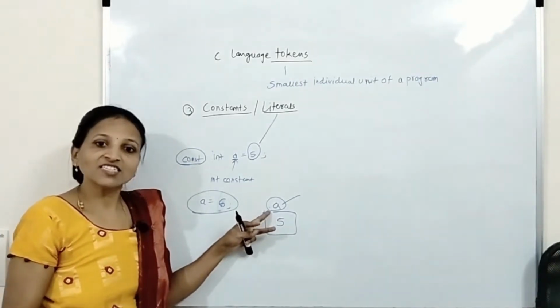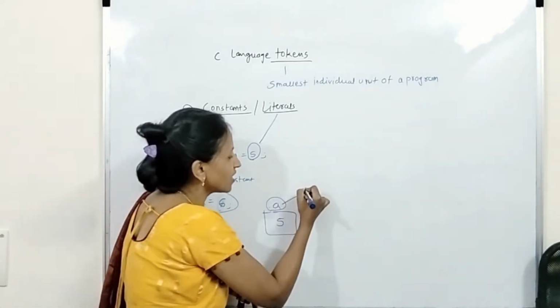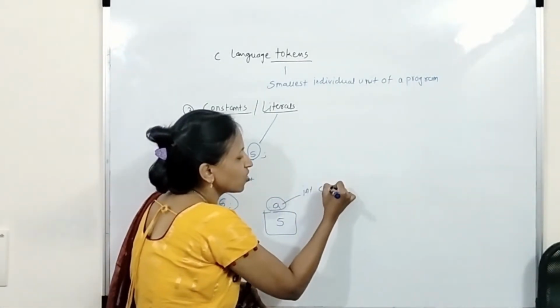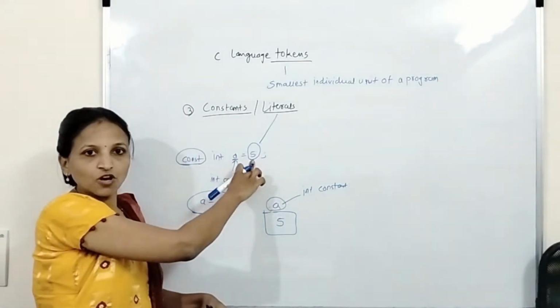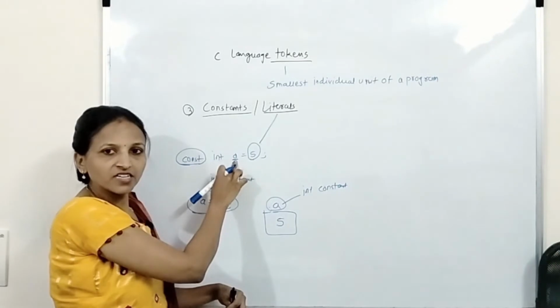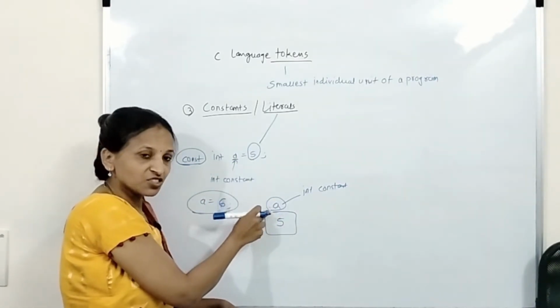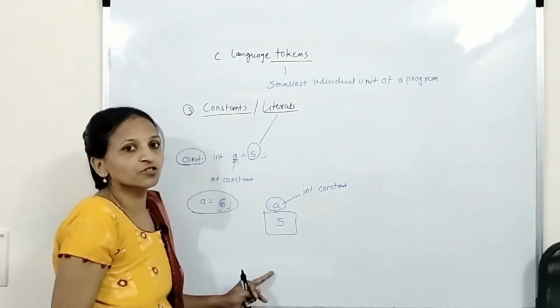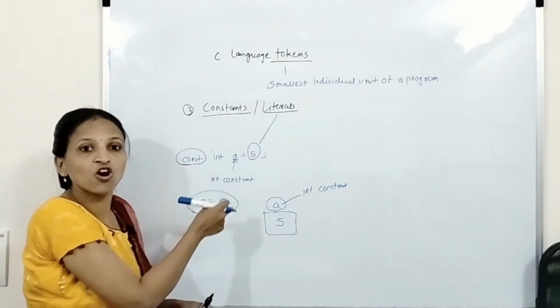And at that time, A is called an integer constant. This 5 is called an integer literal. This is a value. And this A is a name given to a memory location, and its value is not changing throughout the program execution because I have attached one word, the const keyword.